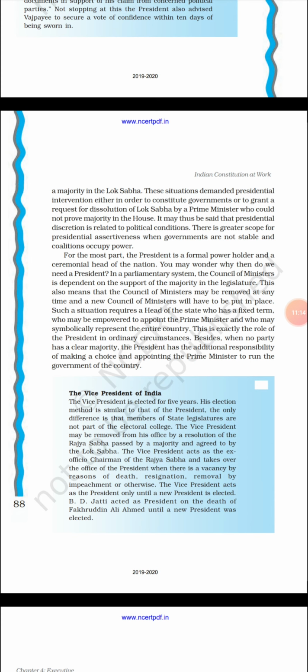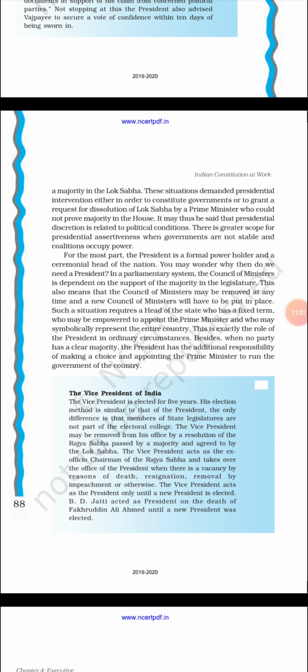The Council of Ministers can be removed, and a new Council of Ministers can be formed, because all of them are members of the Lok Sabha, and they should have the majority of the Lok Sabha. People have to vote for them.